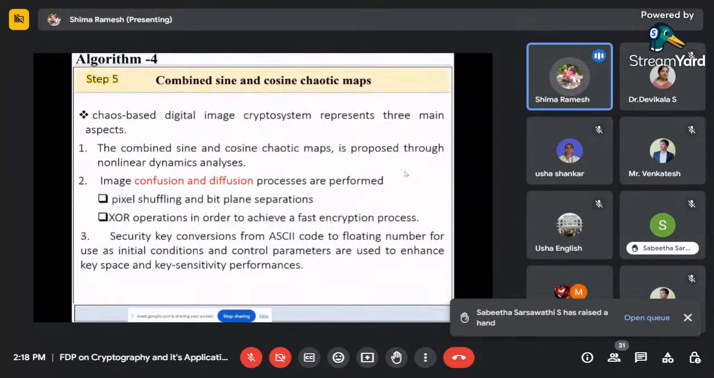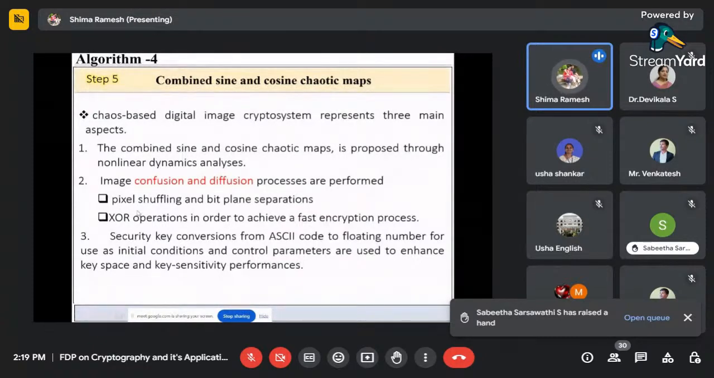Now finally, there is the combined sine and cosine chaotic map, which is a little complex, but I have taken the secret key in such a way that the encryption and decryption time is limited. It has three main steps. The first: the sine and cosine chaotic map is proposed through non-linear dynamic analysis. Second: image confusion and diffusion are performed using pixel shuffling, bit plane separation, followed by an XOR operation. The shuffling is confusion, and the XOR is diffusion.